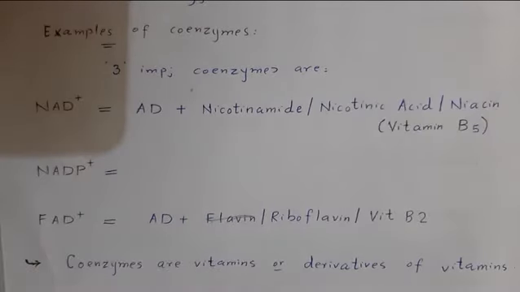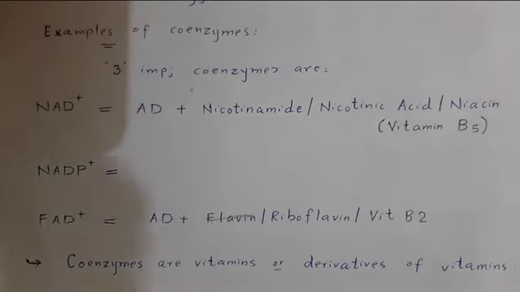So we can say that coenzymes are vitamins or derivatives of vitamins. Or we can say that vitamins form the raw material for coenzymes.